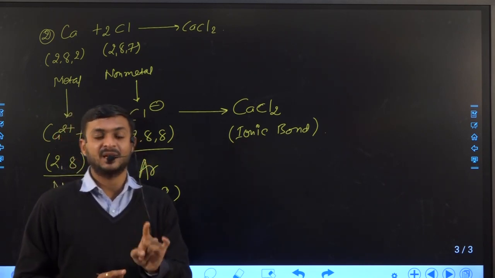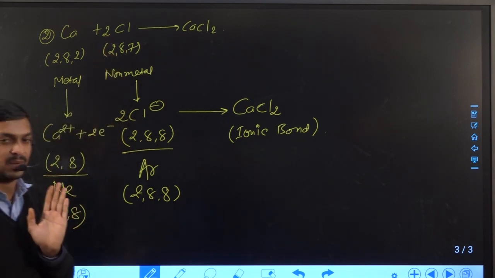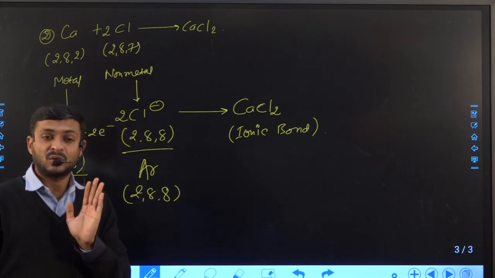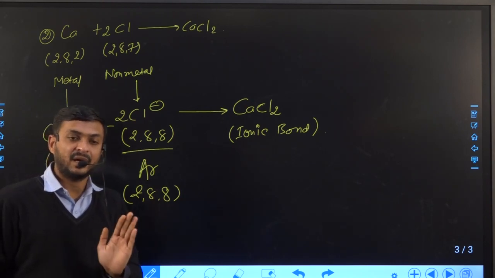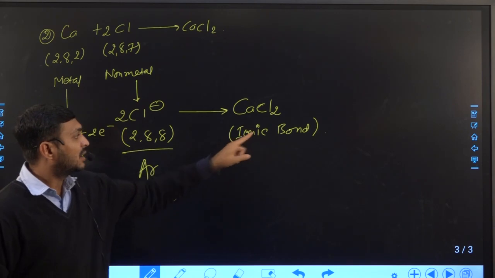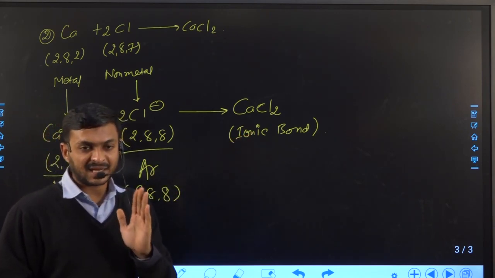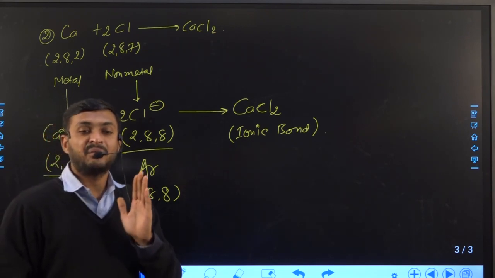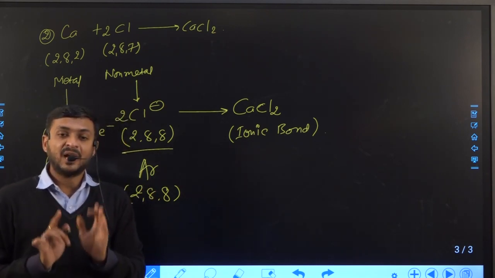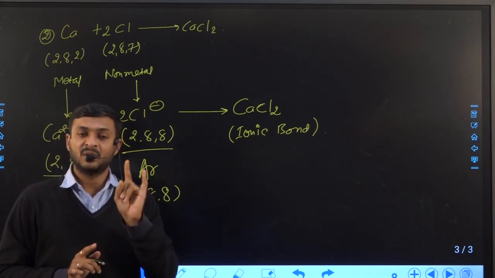All these things we can understand with the help of a single example. If we understand the ionic bond clearly, then at least these basic things we should know.